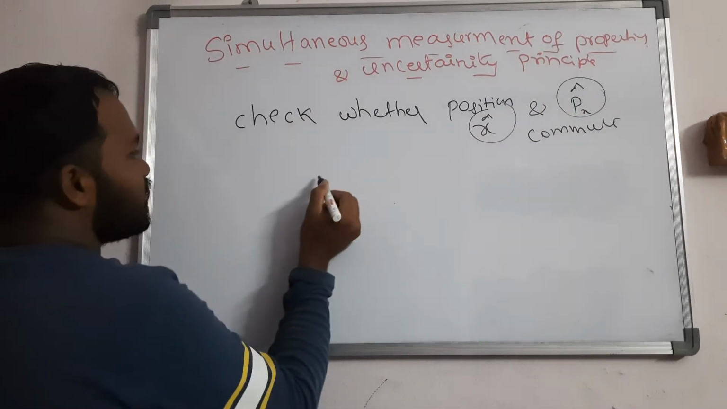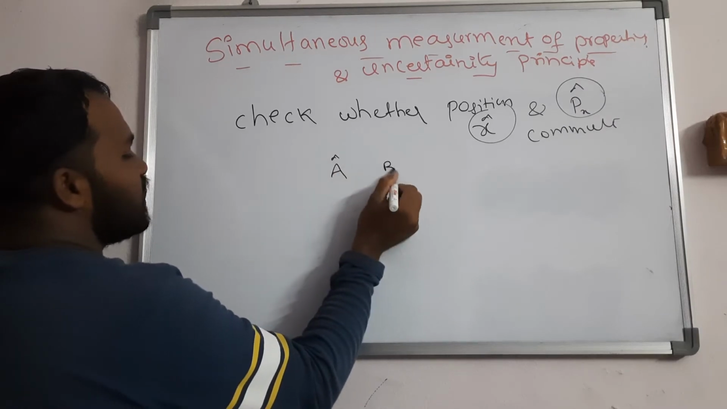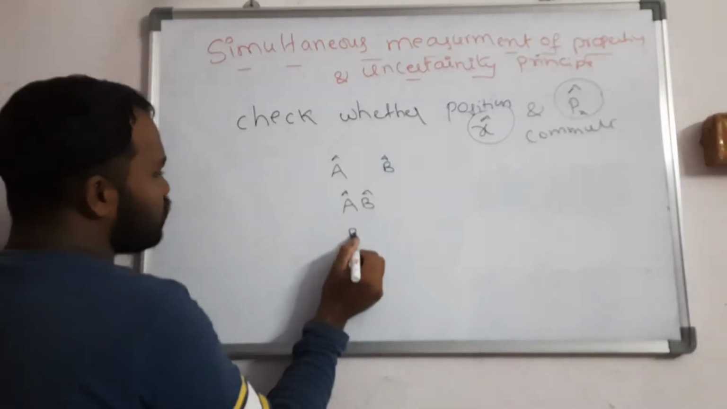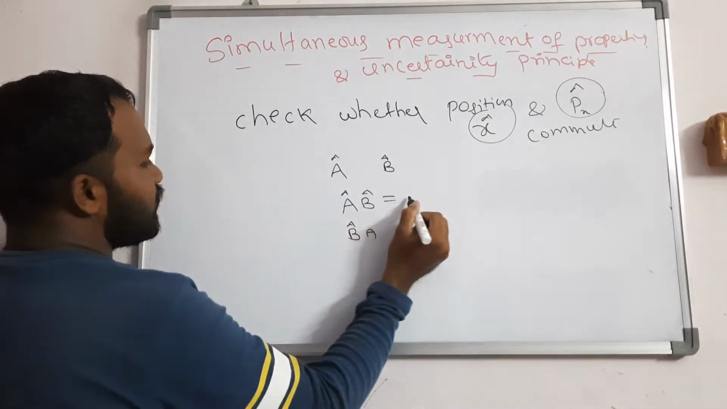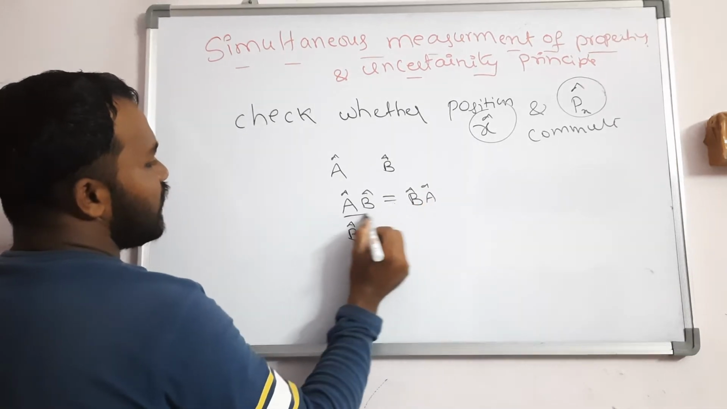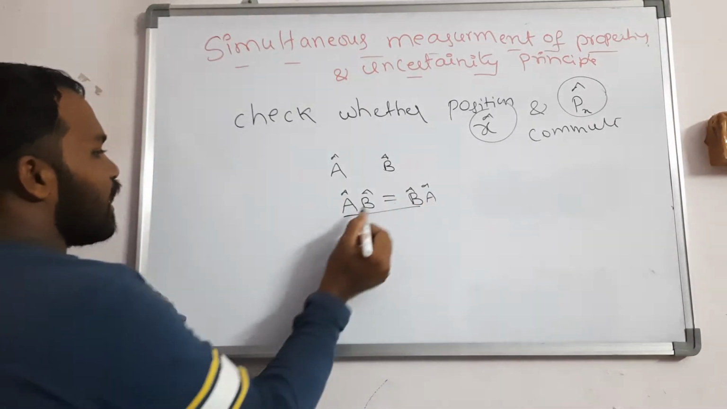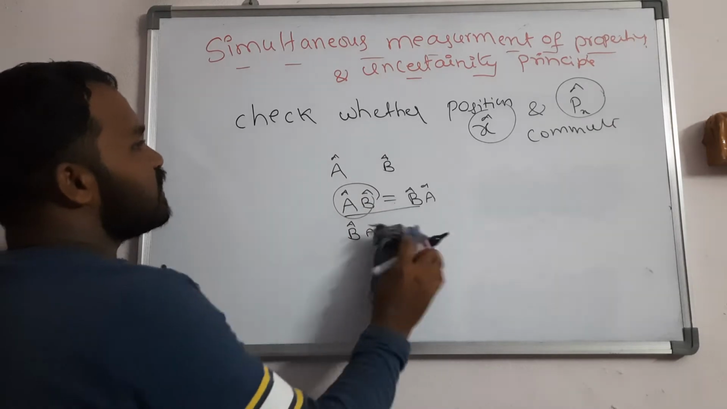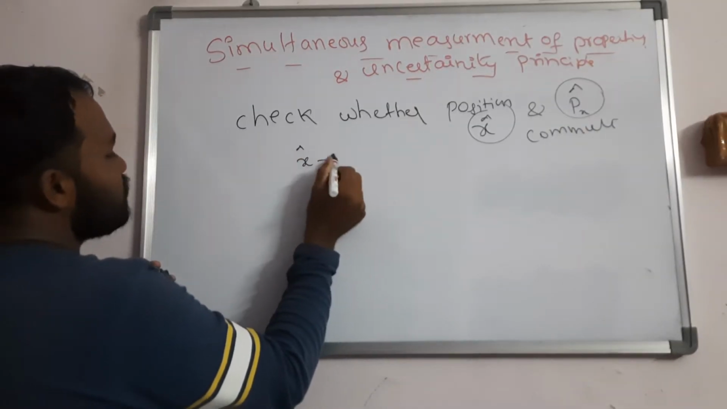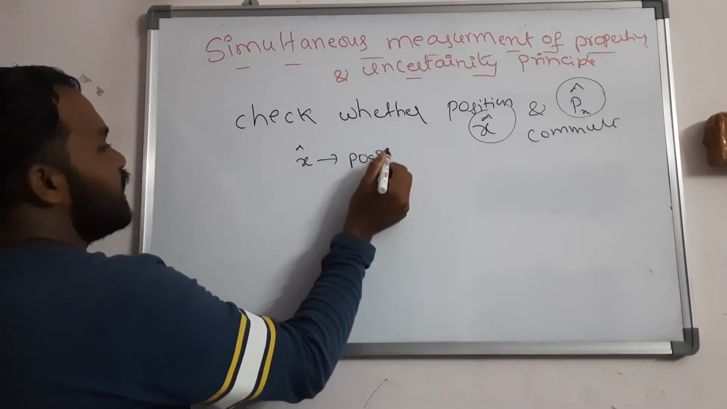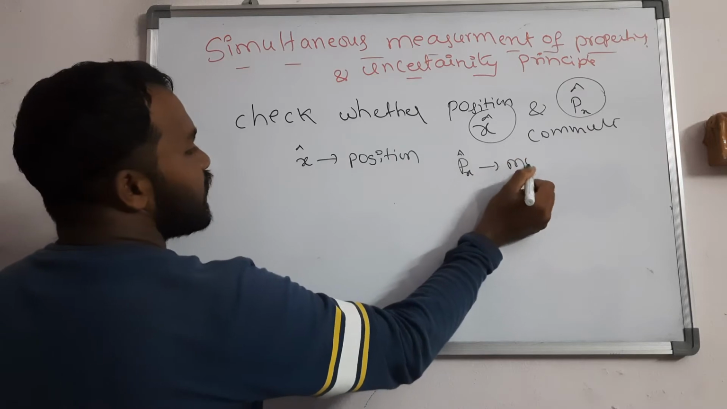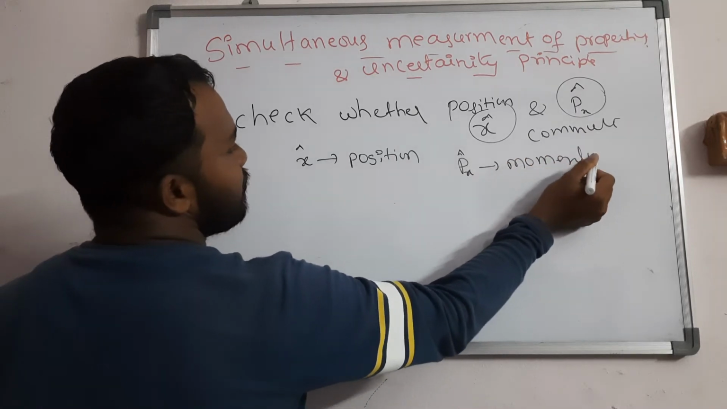So what is meant by commutator? If a cap and b cap are two operators, the commutator is a cap b cap compared with b cap a cap. If both are equal, then they commute with each other. So we will check whether the position and momentum commute or not. You should write x means position, and px cap means momentum.